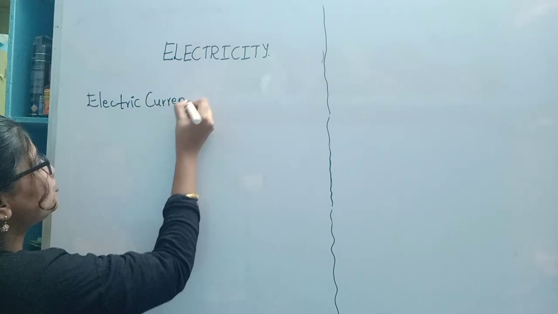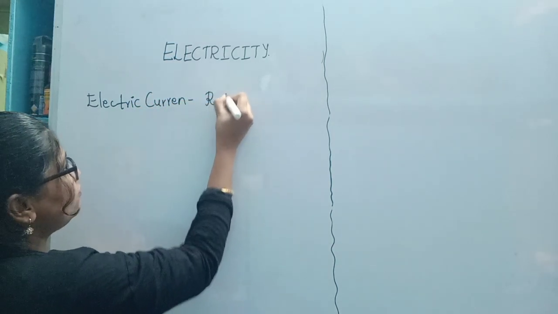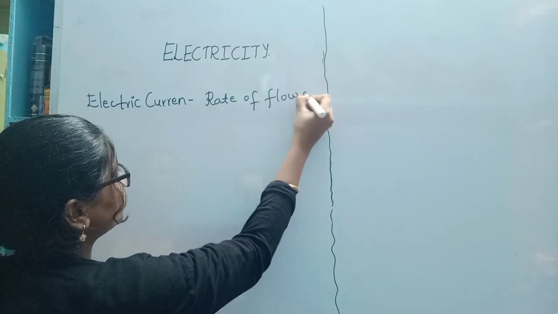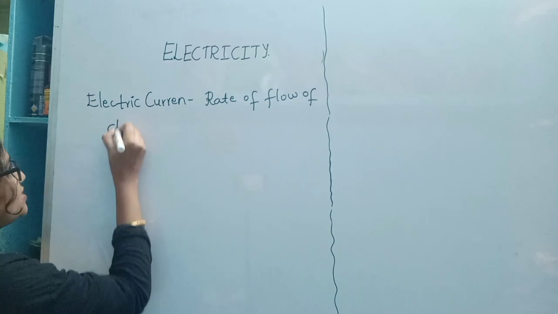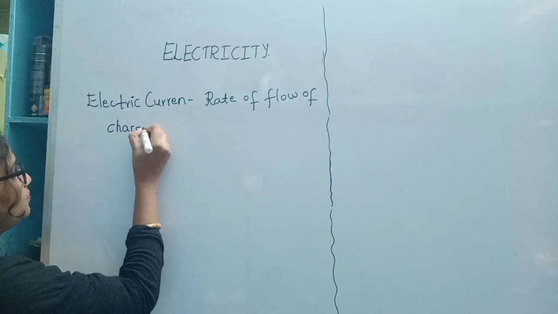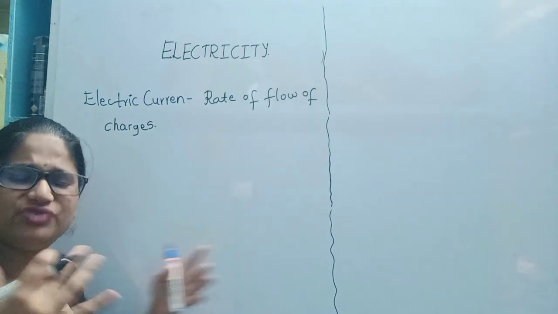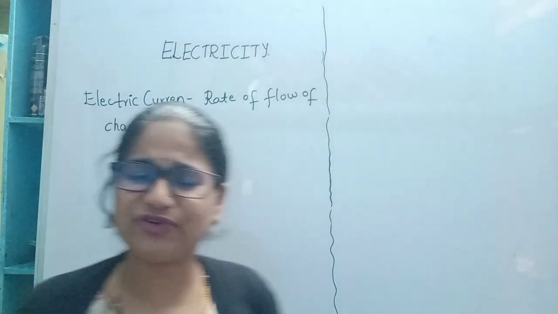So what is electric current? Rate of flow of charges. See how simply it is defined. Rate of flow of charges. Yes, very easily we can remember this.